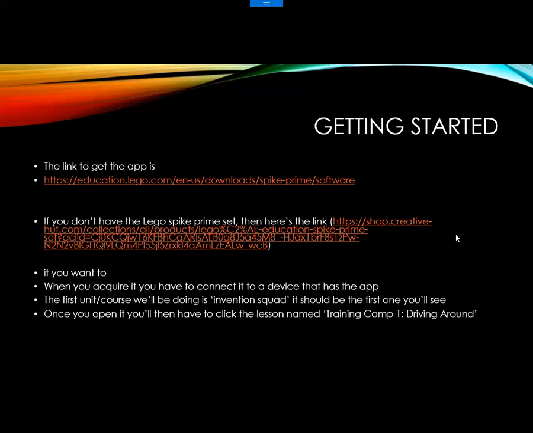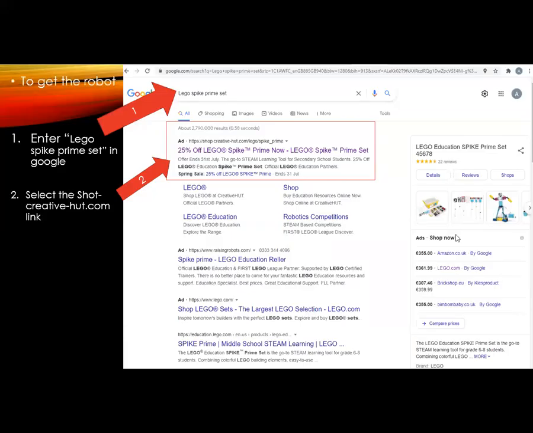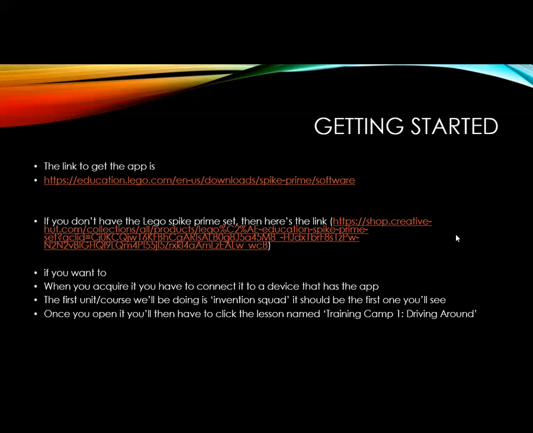And if you don't have the set, this is another link, but it's actually just optional, and you can get it and connect it to a device.